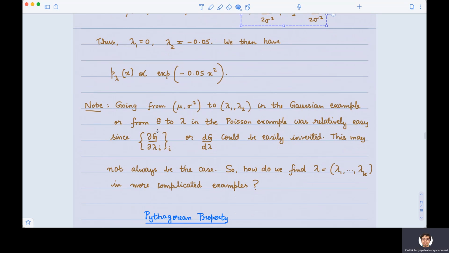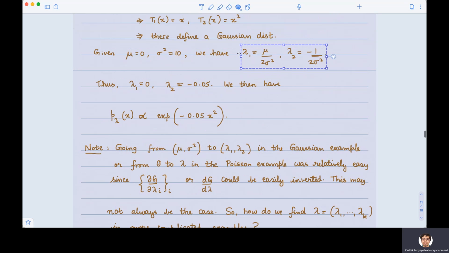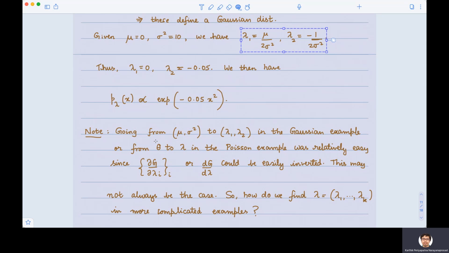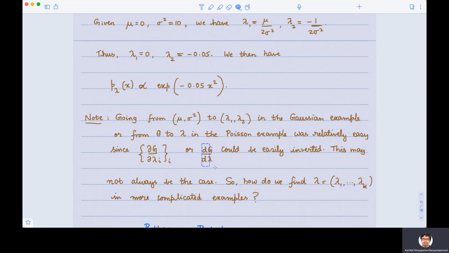What we should note, however, is that going from the parameterization mu comma sigma square to lambda 1 comma lambda 2 in the Gaussian example was pretty easy because we had closed form expressions for lambda 1 and lambda 2. Given lambda 1 and lambda 2, we can get mu and sigma square in terms of lambda 1 and lambda 2 and vice versa. So it was very easy to go from lambda world to the other parameterization that we are accustomed to. Similarly, in the Poisson case, or even in the Bernoulli case for that matter, going from the theta to the lambda was very easy. That was because the derivative of the log partition function g could be easily inverted. It was an invertible mapping.